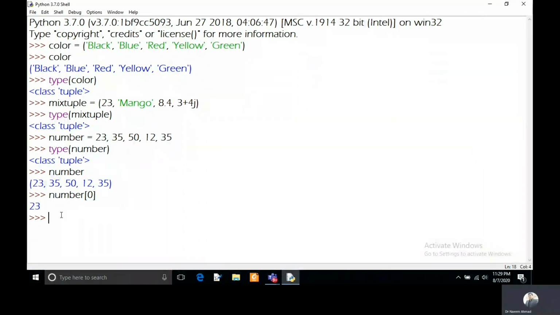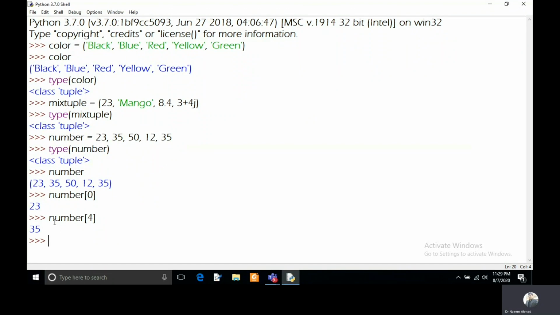And if you want to access the last element, you can count here 1, 2, 3, 4, 5. Five elements. The fifth element is your last element. That will be indexed at 4. That will be 5 minus 1, so 4. And it will be the last element of the number tuple.